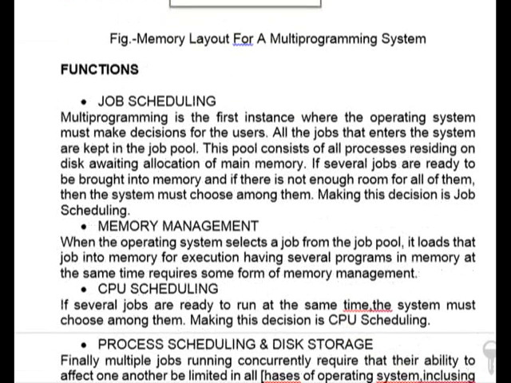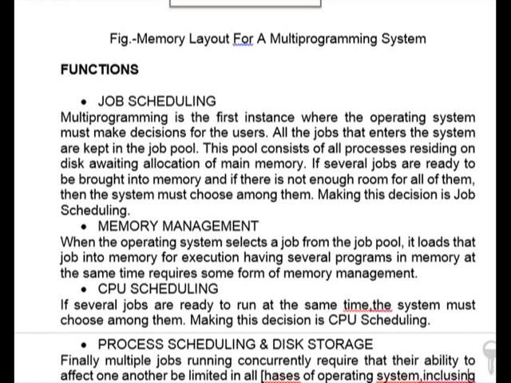One of the main important functions of multi-programming is job scheduling. Multi-programming is the first instance where the operating system must make decisions for the users. All the jobs that enter the system are kept in the job pool. This pool consists of all processes residing on disk awaiting allocation of main memory. If several jobs are ready to be brought into memory and if there is not enough room for all of them, then the system must choose among them. Making this decision is job scheduling.